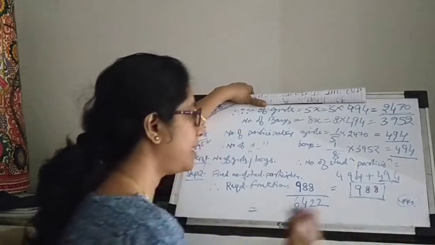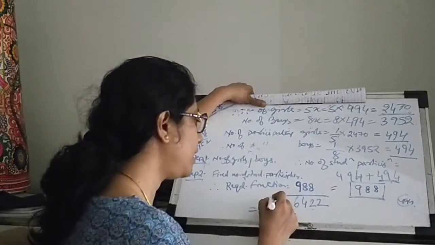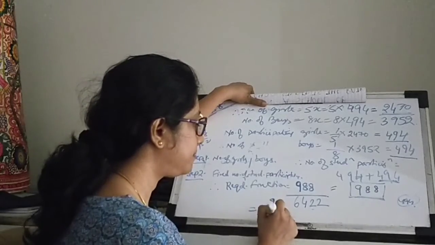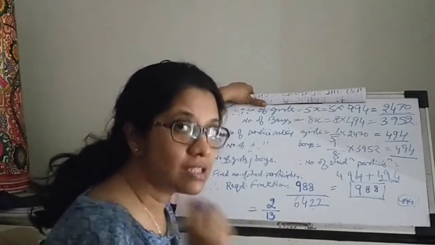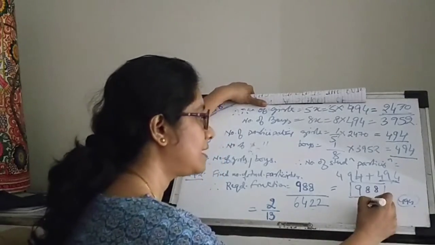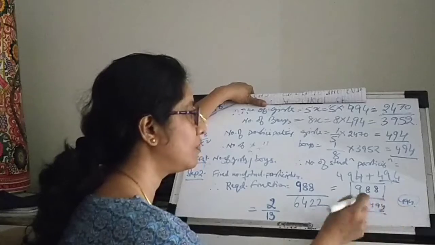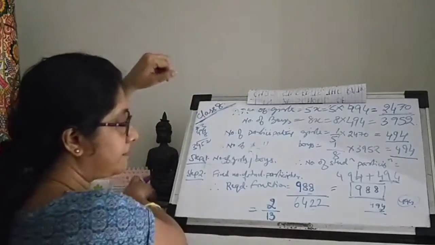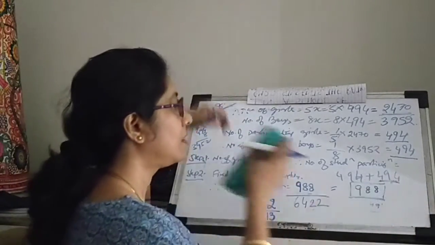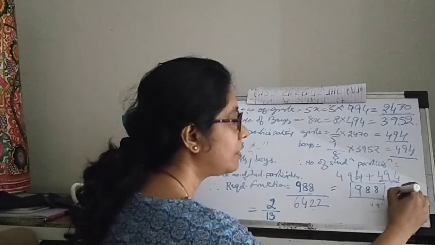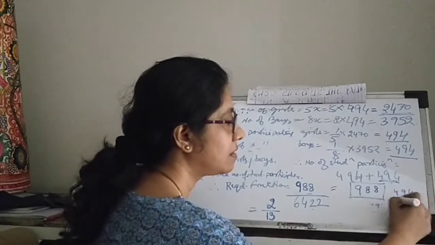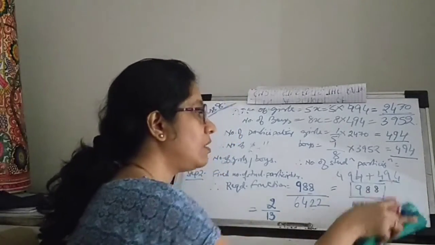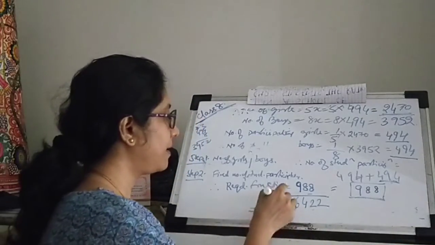HCF is 494 here. So if I divide by 494, it will come out as 2 by 13. It will come out as 2 by 13. Let's see how. 494 into 2, we just saw will be 988. But 494 into 13, let's just do it here. 494 into 13 will be 6422. Okay? So, this is the final ratio.